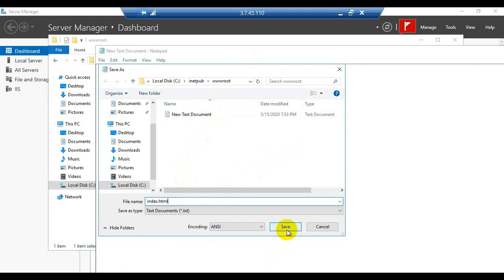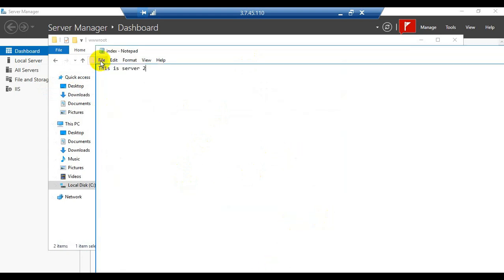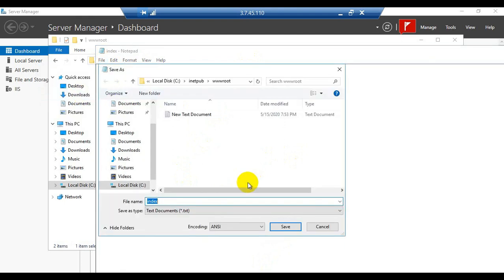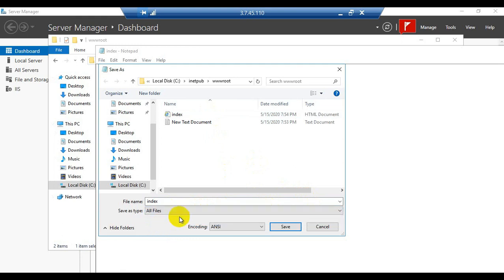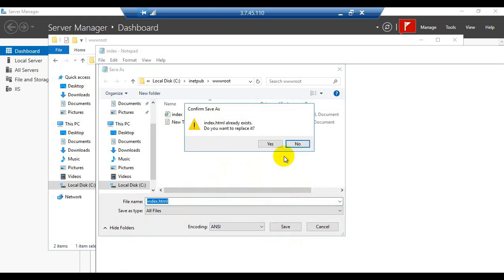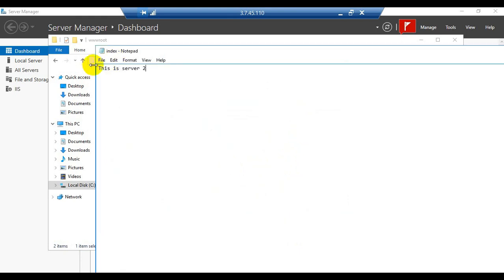Now click on save. I made a mistake, so I need to choose all files as the save as type. Now I need to type here index.html. Now click on save. Click on file, click on exit.